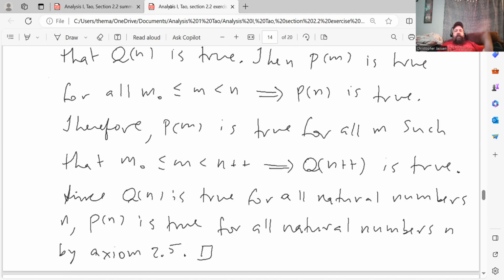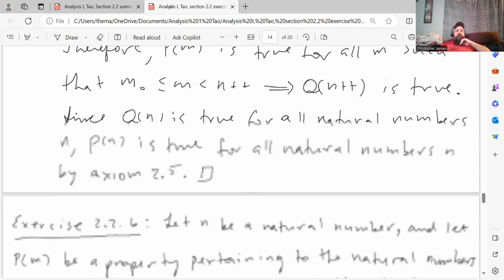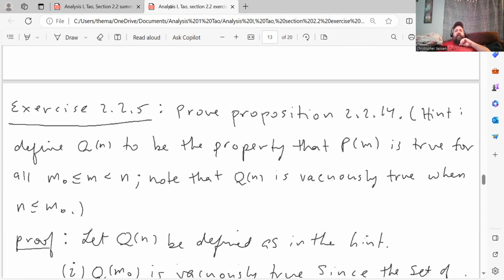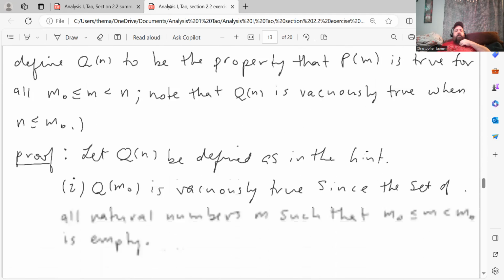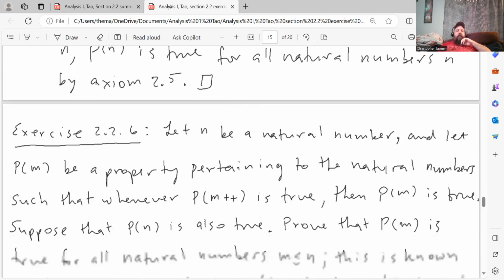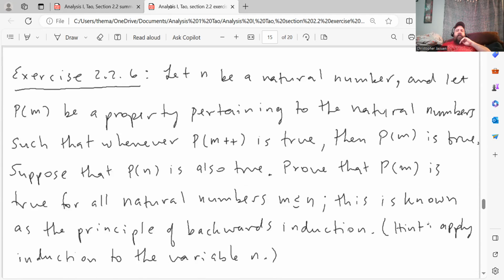Since Q of n is true for all natural numbers, P of n is true for all natural numbers n by the principle of mathematical induction, so axiom 2.5. Right, so that proves strong induction. We've done something similar to this, if you remember, back in Spivak, so hopefully this is not something new, but maybe you didn't see this video. I don't know. Anyway, next exercise question.